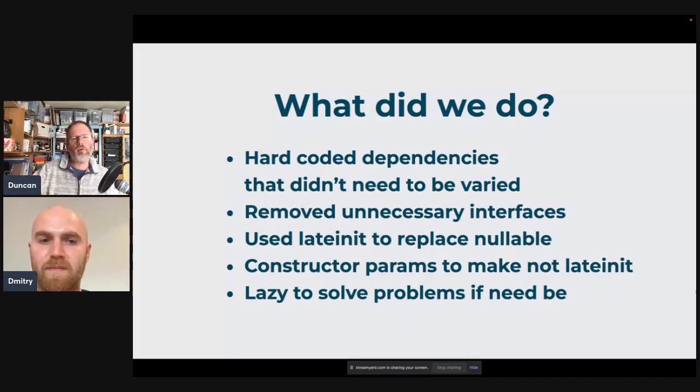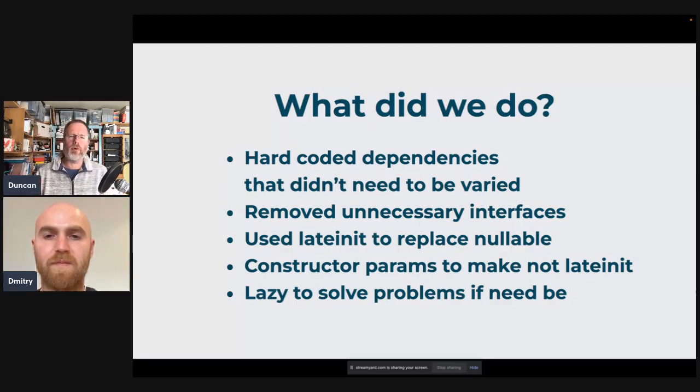On the plus side, though, as we were refactoring, we found ways to make things work with Spring injection that allowed us to damage, in particular, our tests, but also our production code less. So things weren't nullable if we used late init. We could use constructor parameters to make them neither late init nor nullable.